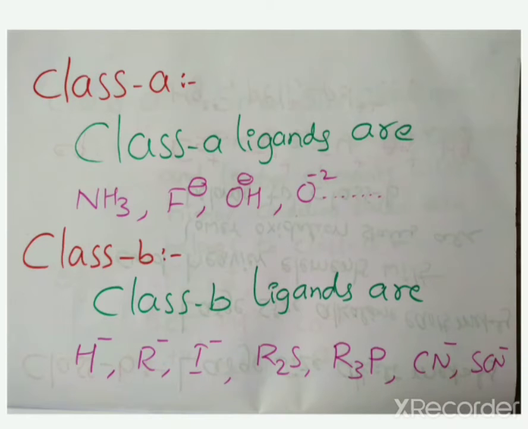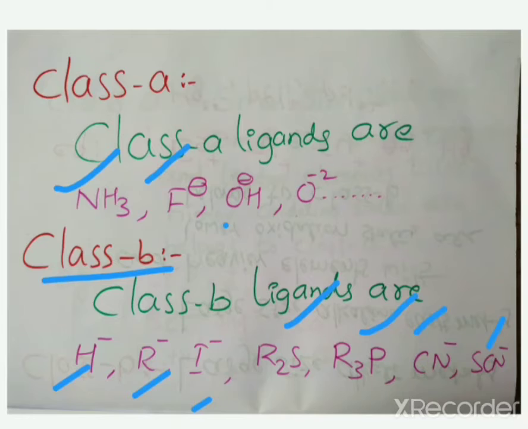This is the concept. So class A ligands are NH3 containing, fluorine and oxygen containing. Class B are H minus, R minus, I minus, sulfur containing compounds, phosphorus containing compounds, CN minus, SCN minus, etc. These are the class A ligands and class B ligands.